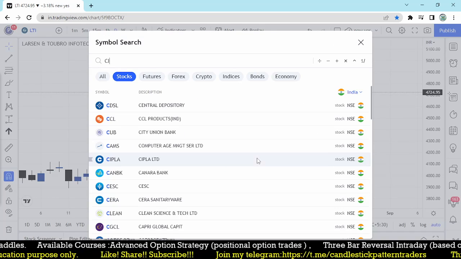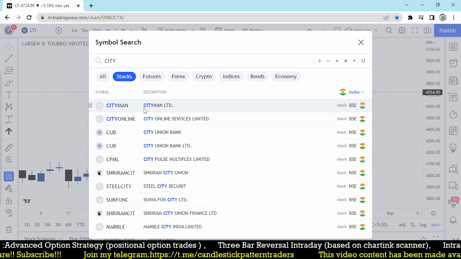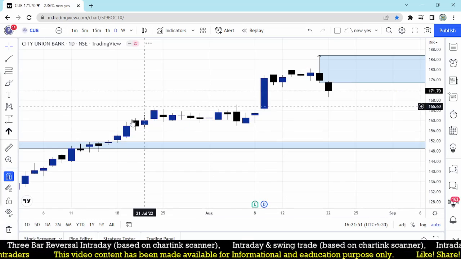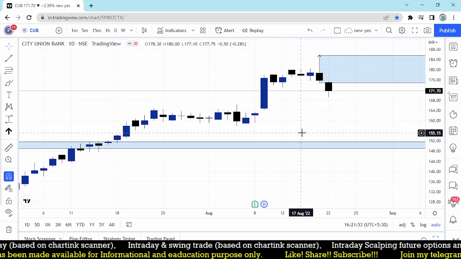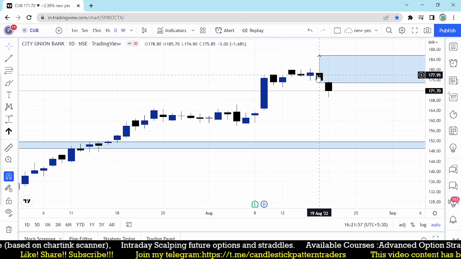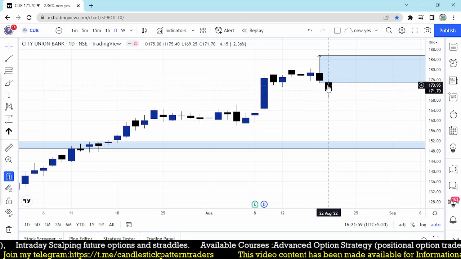IEX and City Union Bank. City Union Bank was also filtered by our stock selection. That also works well, but the risk is big. Even from 174.9 it fell down towards 171.